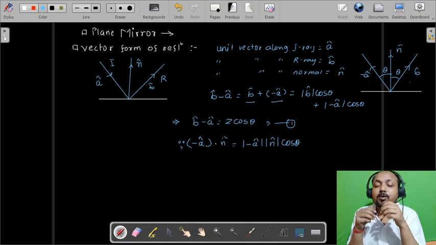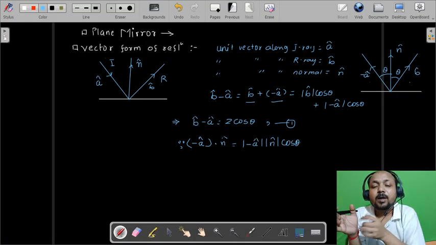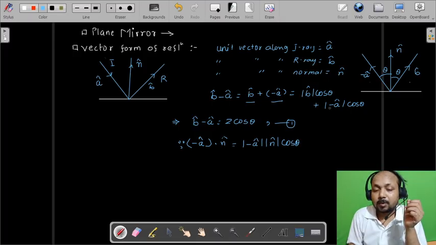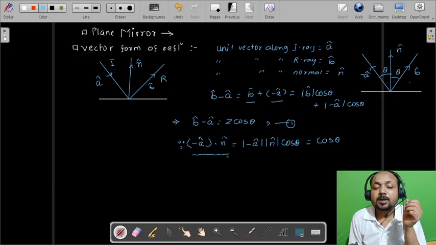The mod of minus A cap and N cap are equal to 1, so the whole product comes out as cos theta. So the dot product of minus A cap and N cap is equal to cos theta. Let's say this is equation 2.